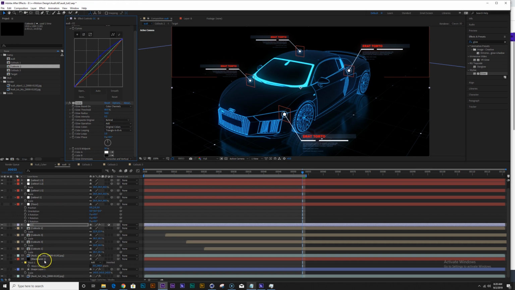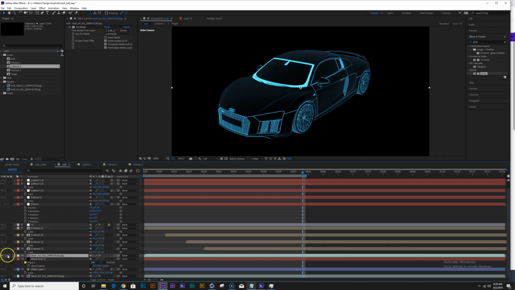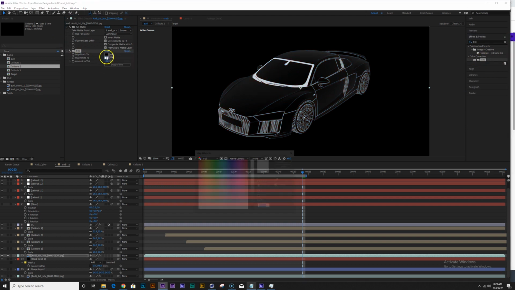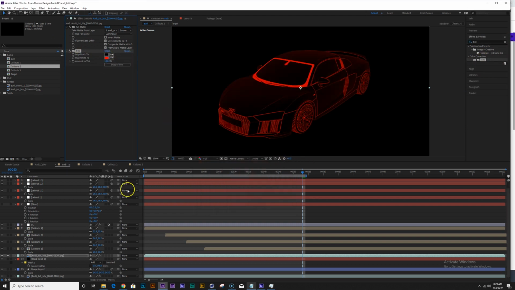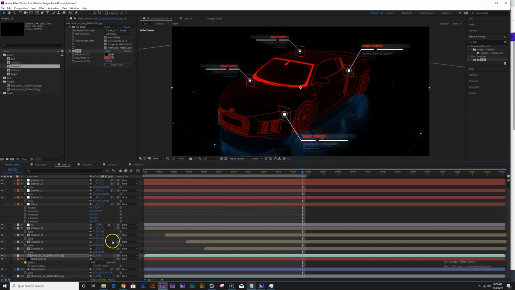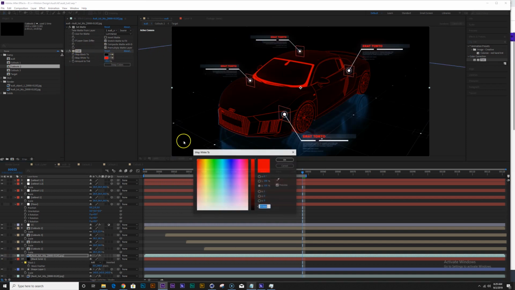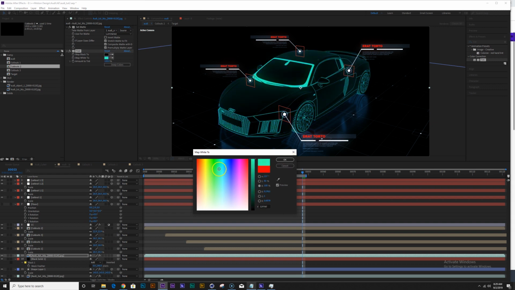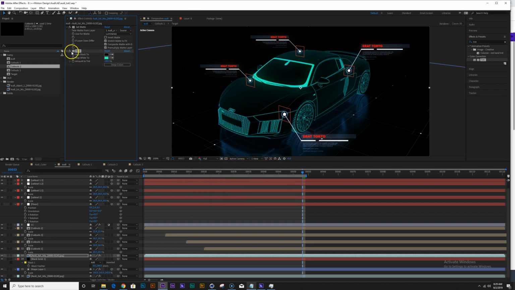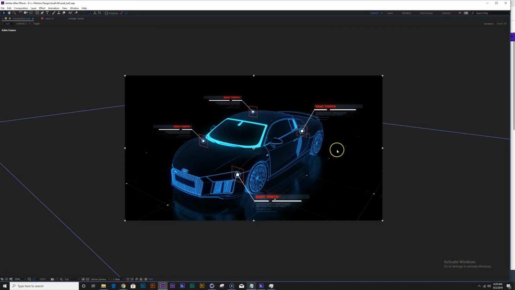And there's so many things you can do. So if we have this layer by itself, if you don't like the color, you can change the color on this individually. So you can just use a tint. Maybe make it red instead. Pretty cool, huh? Or super blue, or super green, right? So many options, but that's pretty much it.